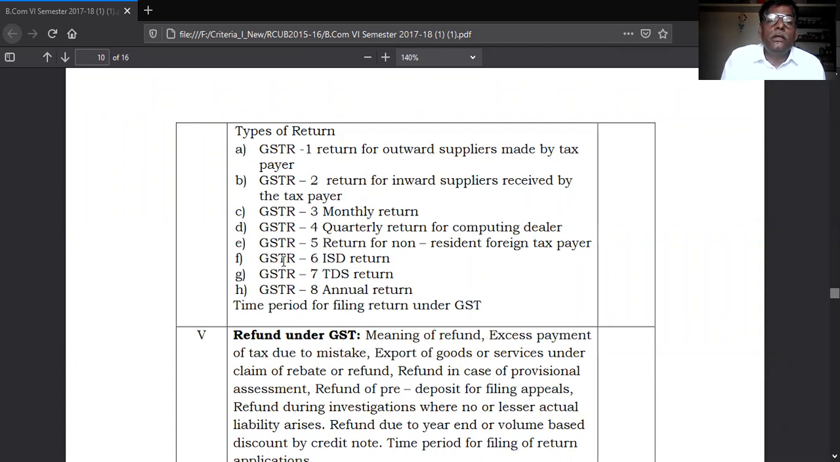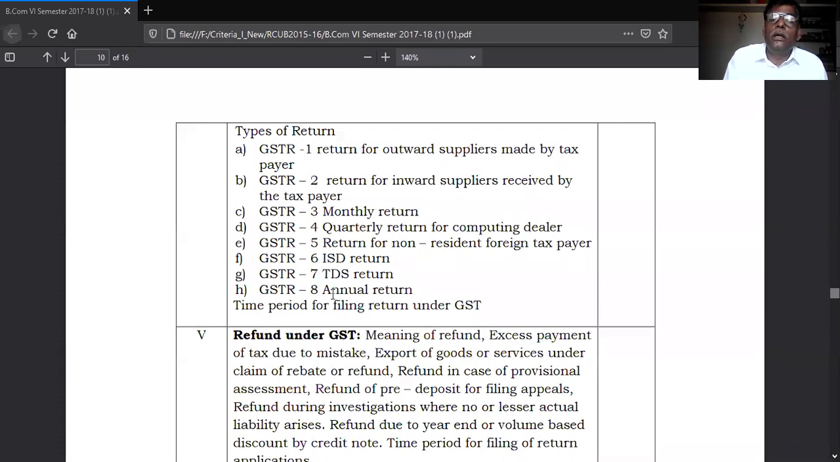And sixth is ISD return. ISD means Input Service Distributor. The Input Service Distributor return file is applicable to input service distributors. Input means whatever they put in. And the seventh form is applicable for tax deducted at source. Whatever tax is deducted at source, regarding that you have to file the return.